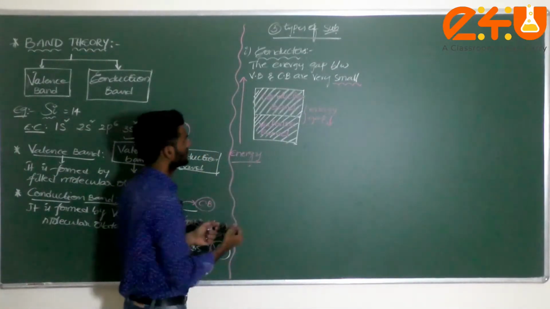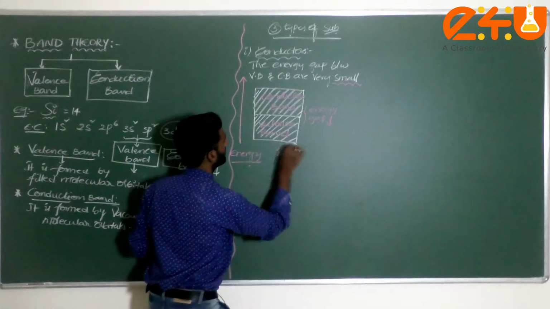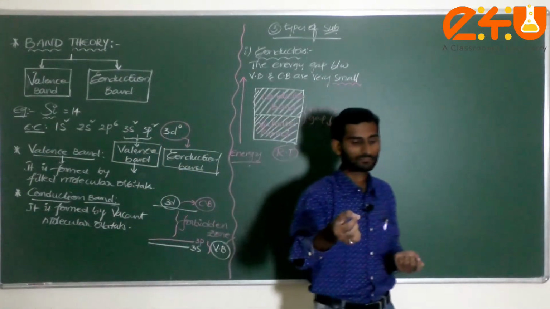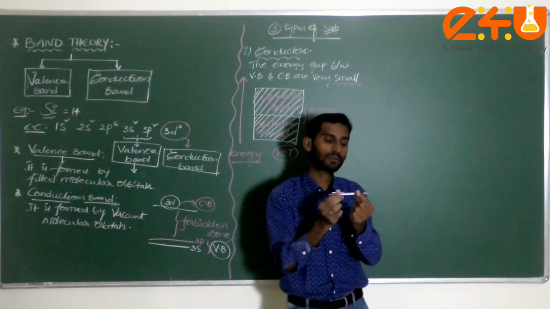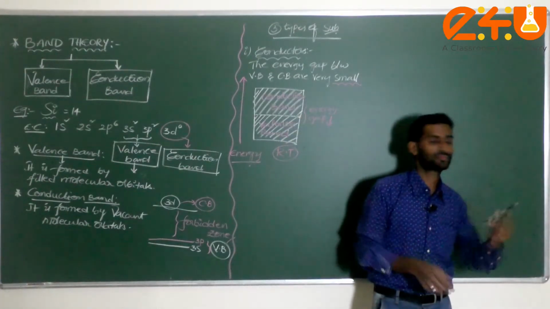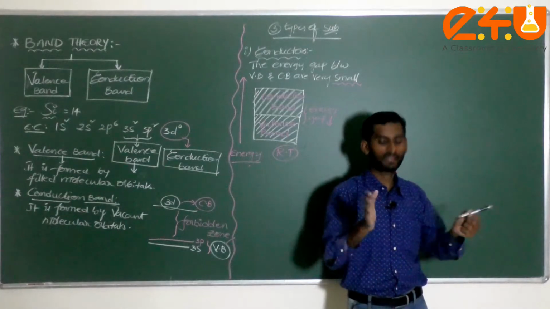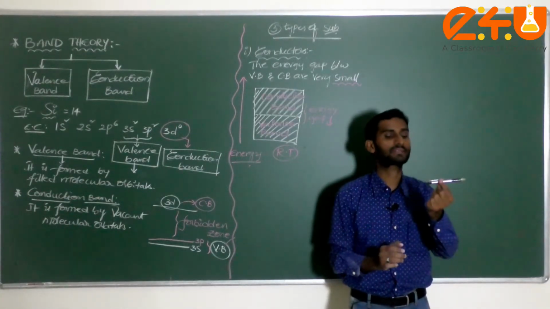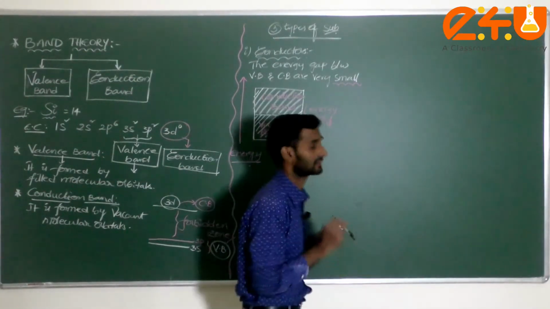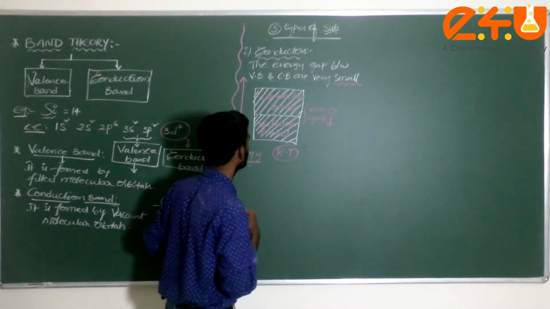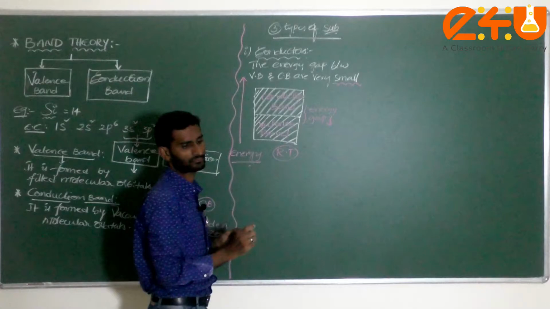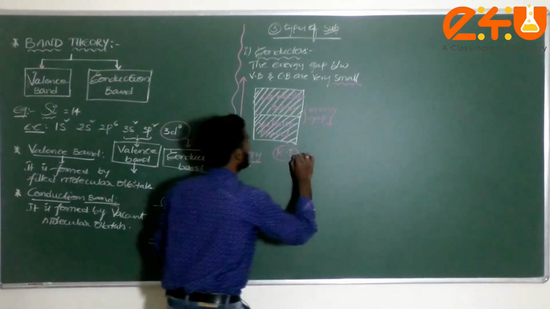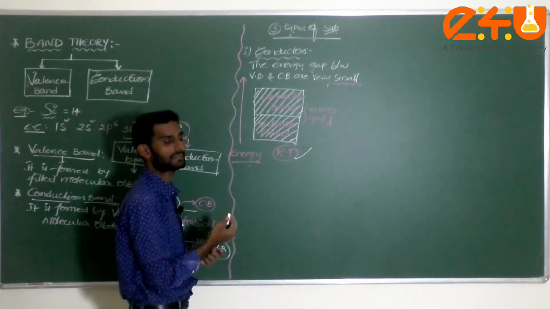Am I correct? At room temperature, if you take a metal, imagine if I put this metal inside the switchboard, what will happen? Generally at room temperature itself, it conducts electricity. What is the reason? The energy gap is very, very less. Even at room temperature, it conducts electricity.